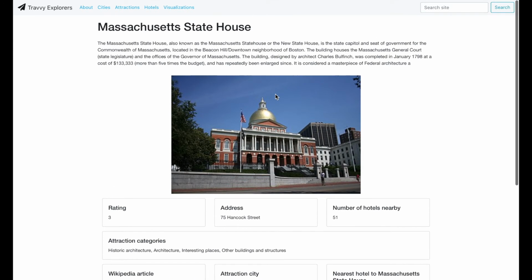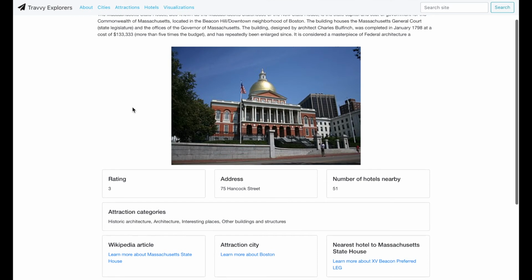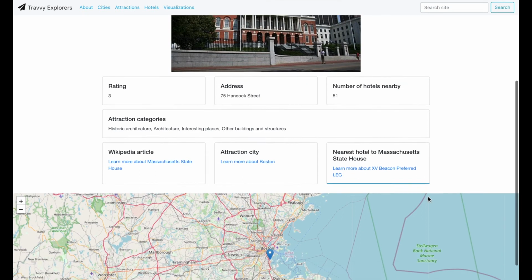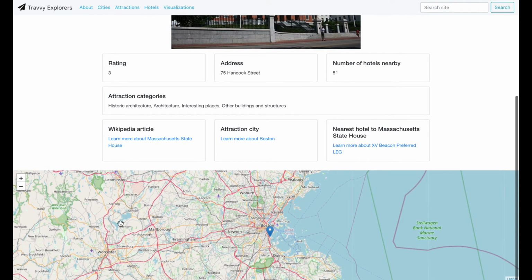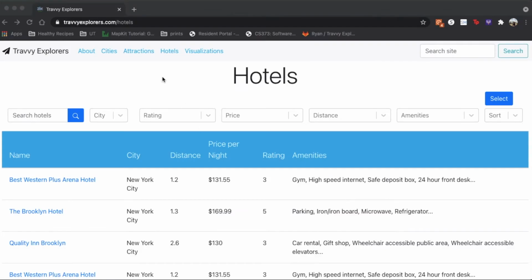So immediately on the instance page, you can see that it includes a short description of what this attraction is, along with a picture, rating, address, and the number of hotels nearby. You can also click on the Wikipedia article if you're interested, or click on this link that we have to our city instance page, which in this case is Boston. You can also find nearby hotels, which is our third model, and in this case it recommends this hotel. We've also included a map that you can zoom in and out of to kind of figure out where exactly this location is at.